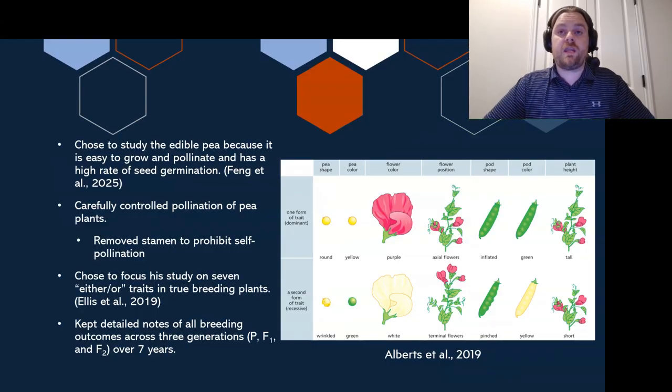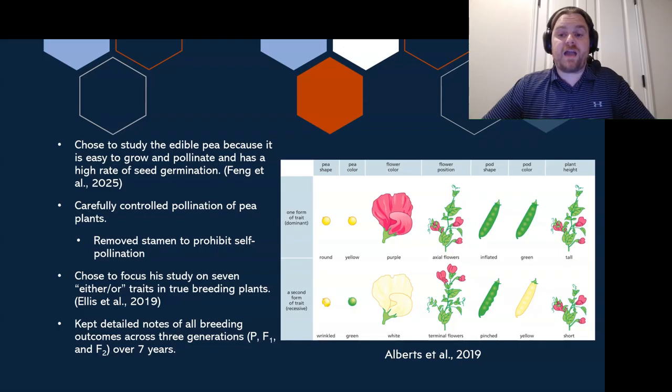There was no in between, and only those 2 traits. So if we look here at this picture to the right, we can see that he focused on pea shape, which was either round as your dominant or wrinkled as your recessive. Pea color, which was yellow as dominant, green as recessive. Flower color, purple or white.